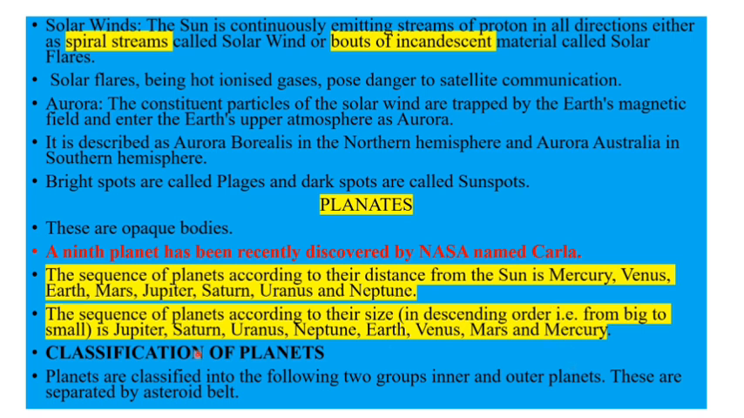Before that, from the exam point of view, it is very important for us to note down this order. It is the sequence of planets according to the distance, and this is the sequence of planets according to their size. Now talking about the classification of the planets. There are two groups, that are inner planets and outer planets. Let us look into it.